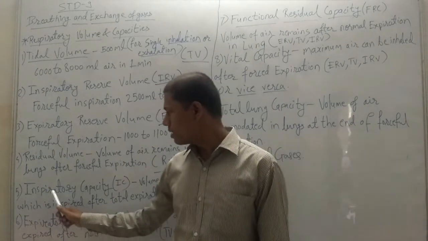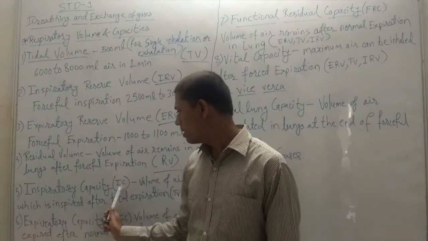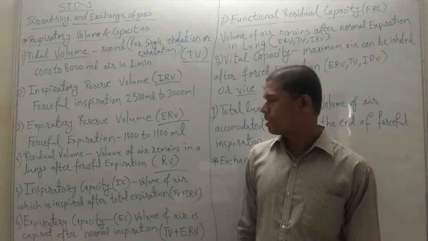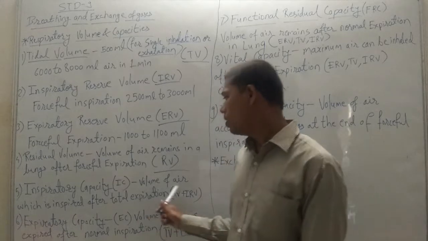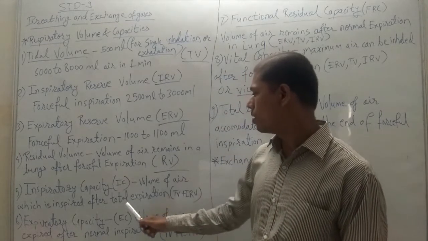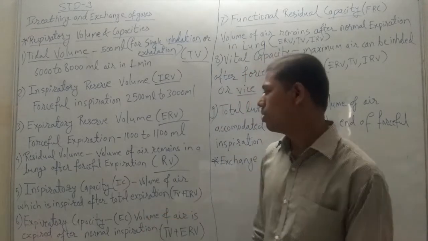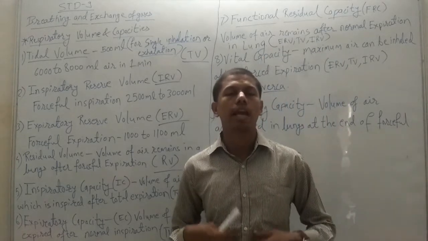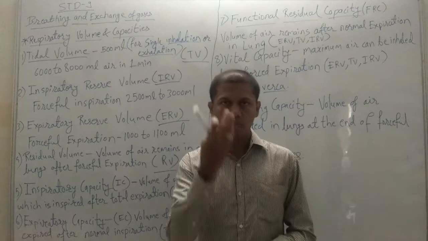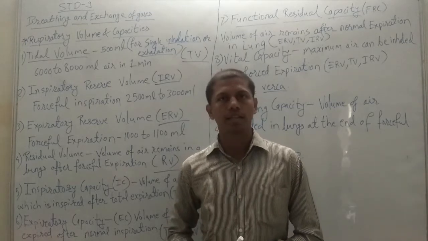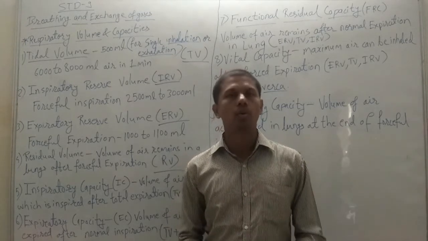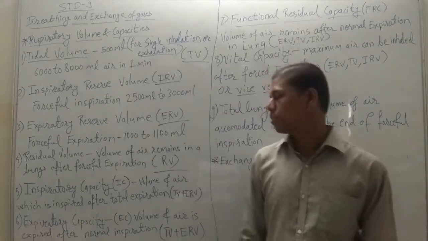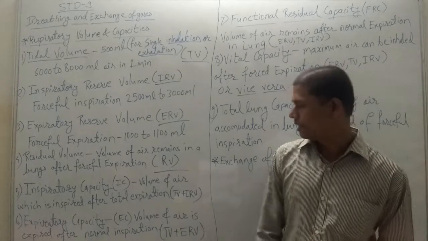Then next is IC, inspiratory capacity. What is inspiratory capacity? It is the volume of air inspired after total expiration. When complete expiration, complete exhalation, is done, the normal amount of air inhaled is called inspiratory capacity, IC.